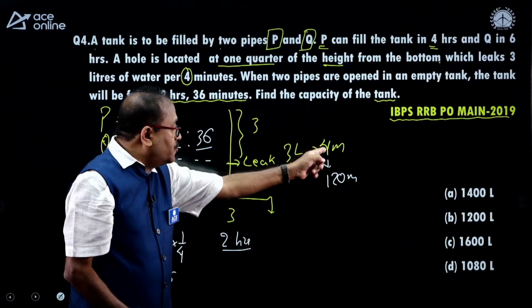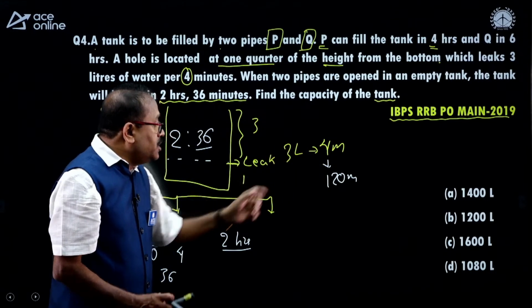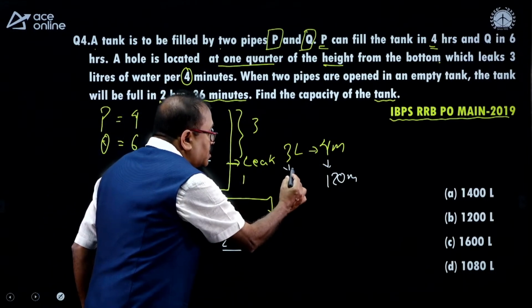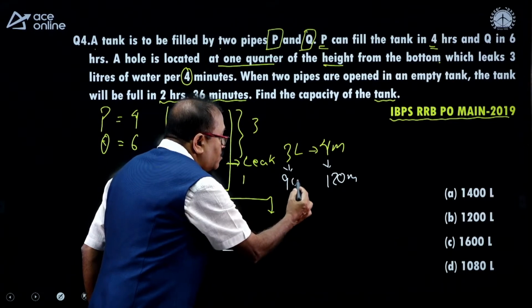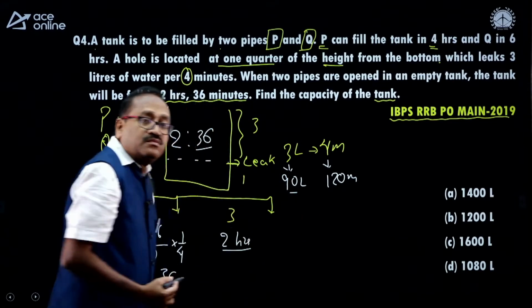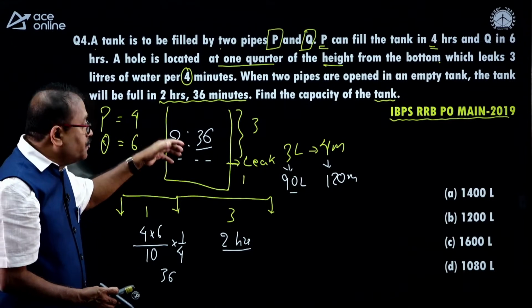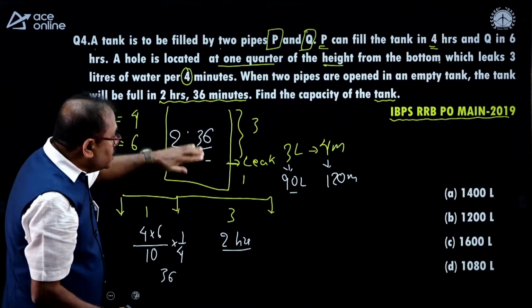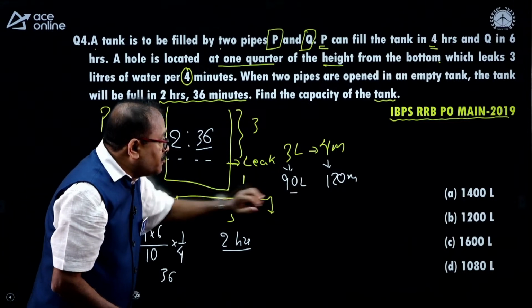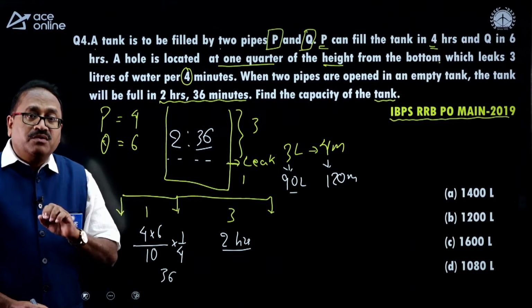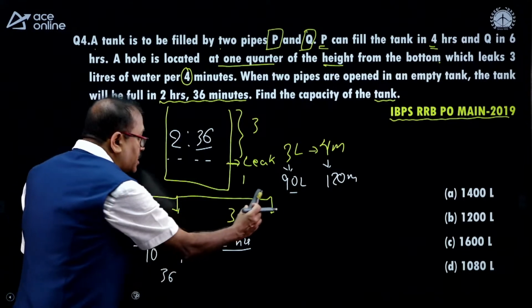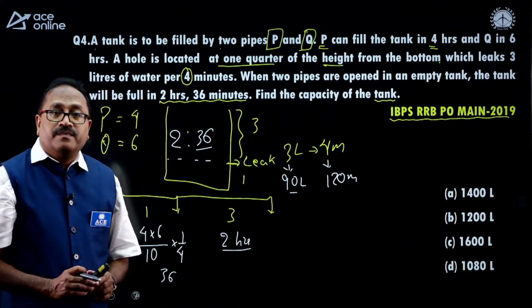That is 4 into 30, so 3 into 30, that comes 90 liters of water is out. And while the pipes P and Q are filling, during the same time 90 liters of water is removed, and then the tank got filled here.